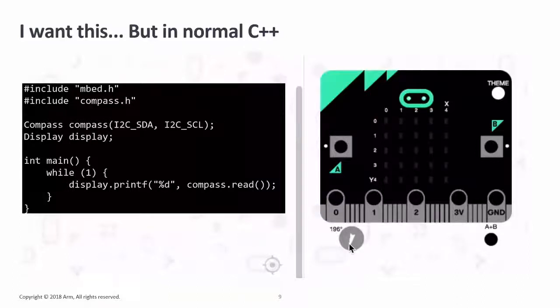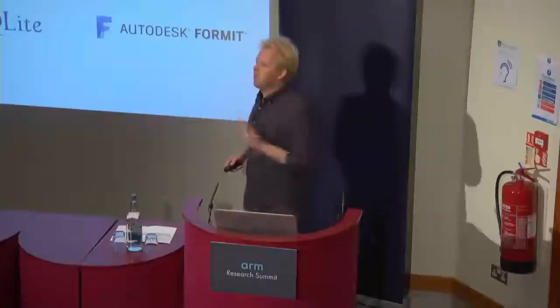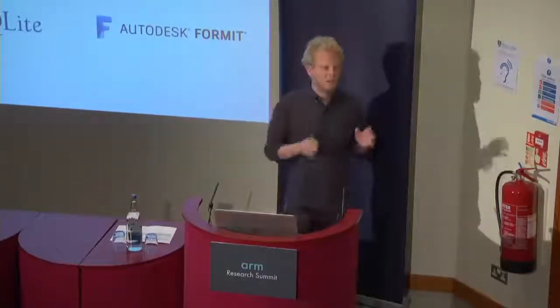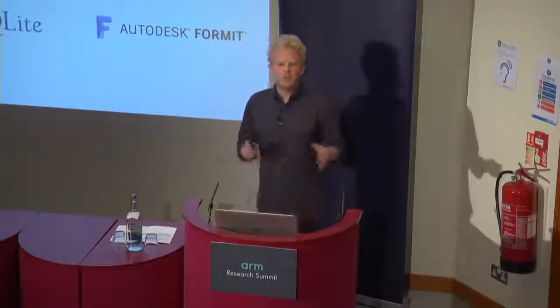So I ran into a project already 5 years ago, which is called Emscripten, and Emscripten was originally targeted mostly at developers of game engines. So, for example, the guys at Unity and the guys at Unreal are using this, and it's an LLVM to JavaScript, and these days LLVM to WebAssembly compiler. So you can take C++, feed it through this compiler, and make it something that you can run in your browser. And I figured that's already pretty close to what I actually want. I want to write my normal embedded C++ code, and then get something that I can run, for example, in the browser, because it gives me instant feedback.